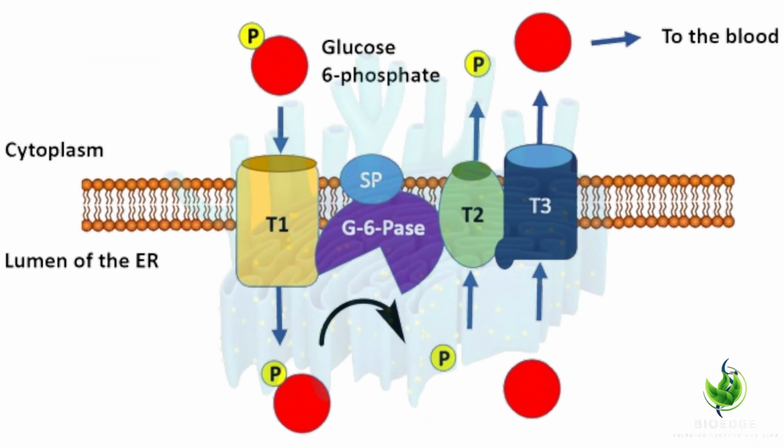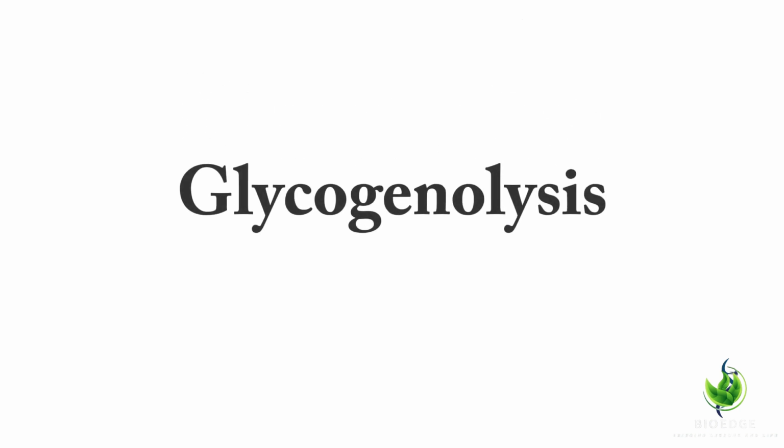Then it is transferred to the endoplasmic reticulum, and by the T1 transfer protein and the T2 transfer protein the phosphate is removed and it is converted back to the glucose molecule, and it is distributed to where the glucose molecule is required in the body.